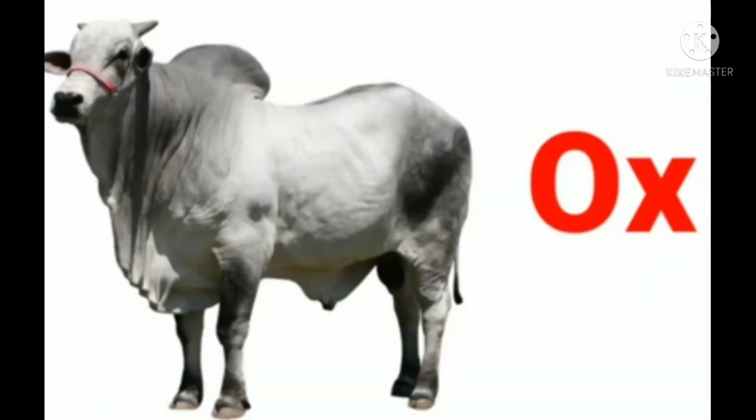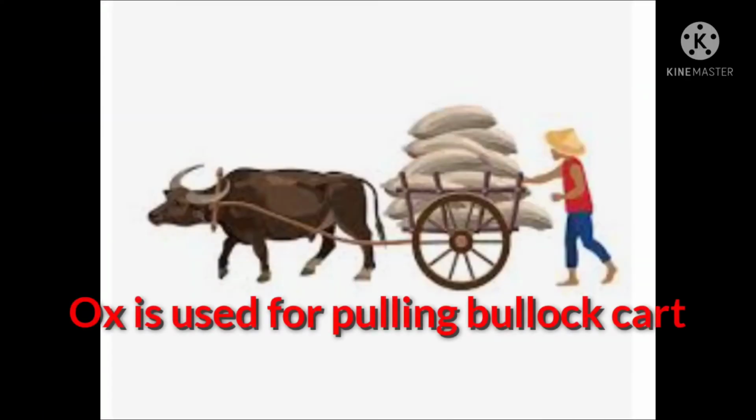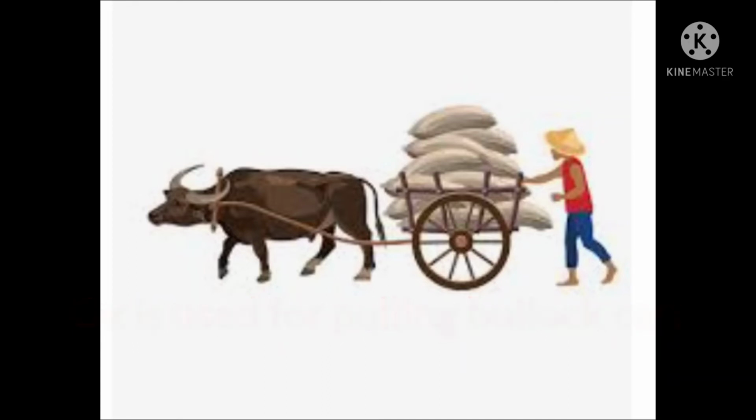Next, which animal is this? Yes, this is an ox. This is an ox. O-X, ox. Ox is used for pulling bullock cart.